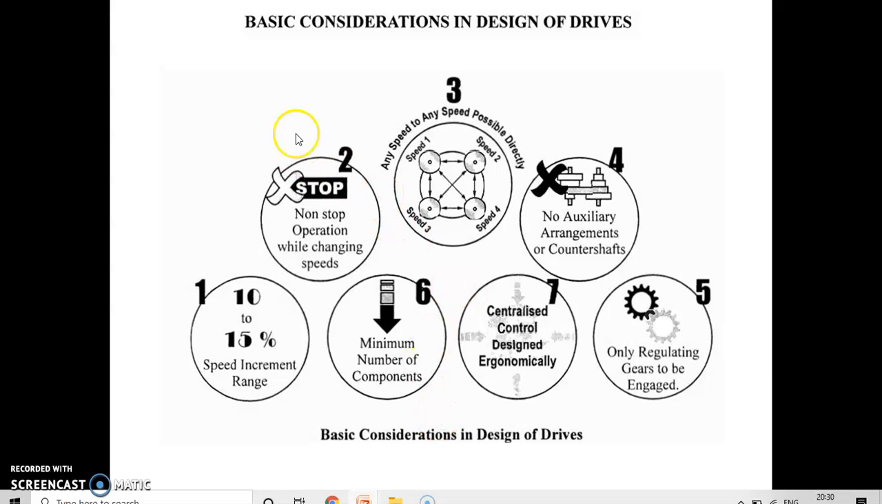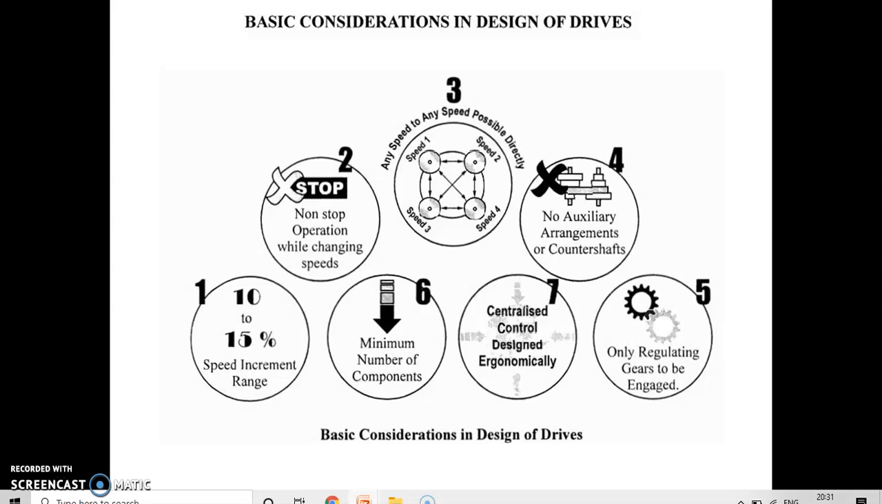So if you are observing these basic considerations in design, the first step will be the 10 to 15% speed increment range. It has to be there. Then the second important thing that we have to observe is that we should have a non-stop operation while changing the speed. There should not be any stop, meaning when we are moving from gear 1 to gear 2, at that time there should not be stopping of the prime mover. So, non-stop operation while changing the speed.